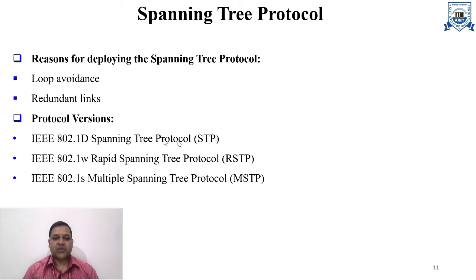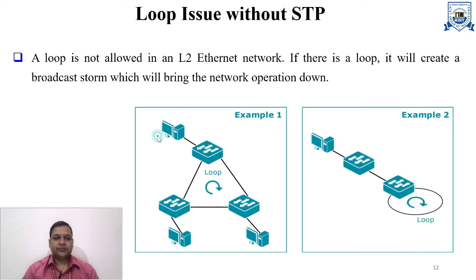There are three variants of the STP protocol: IEEE 802.1D, which is STP; IEEE 802.1w, which is RSTP, rapid spanning tree protocol; and the third is IEEE 802.1s, which is MSTP, multiple spanning tree protocol. But in this video we will discuss only the STP protocol.